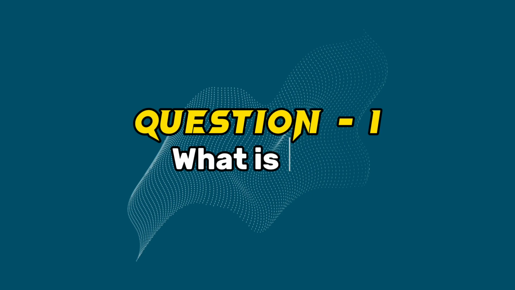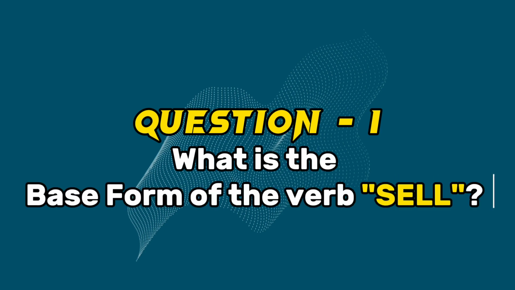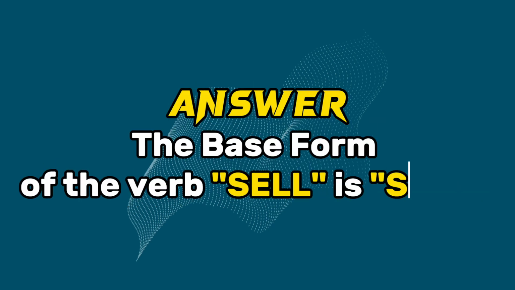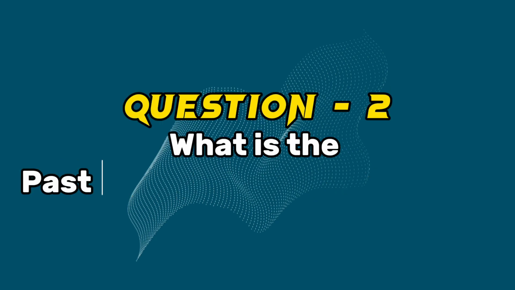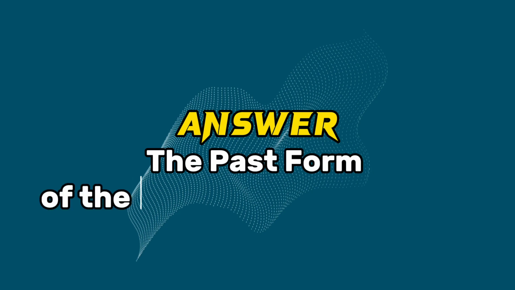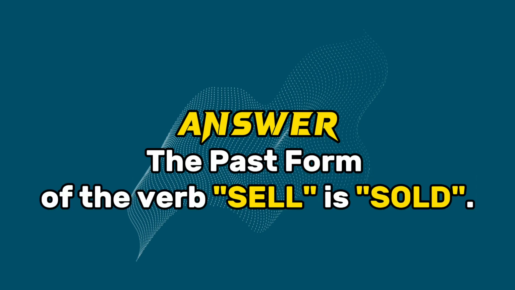Question 1. What is the base form of the verb sell? Answer. The base form of the verb sell is sell. Question 2. What is the past form of the verb sell? Answer. The past form of the verb sell is sold.